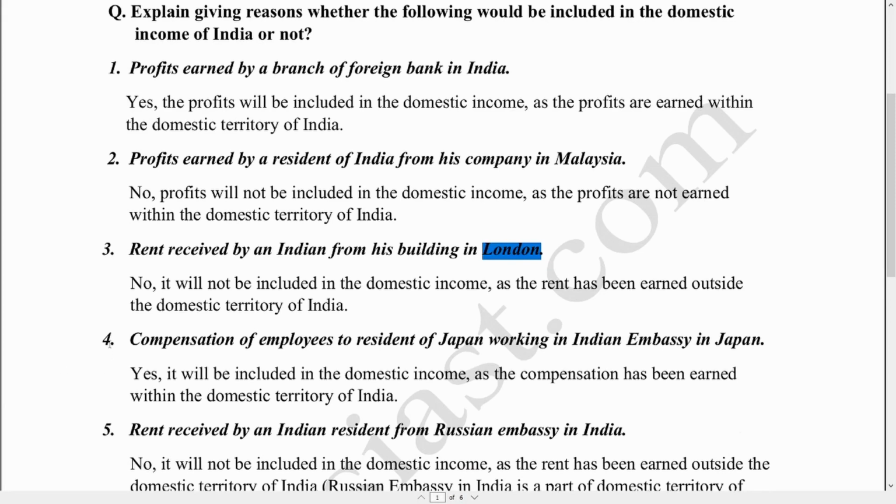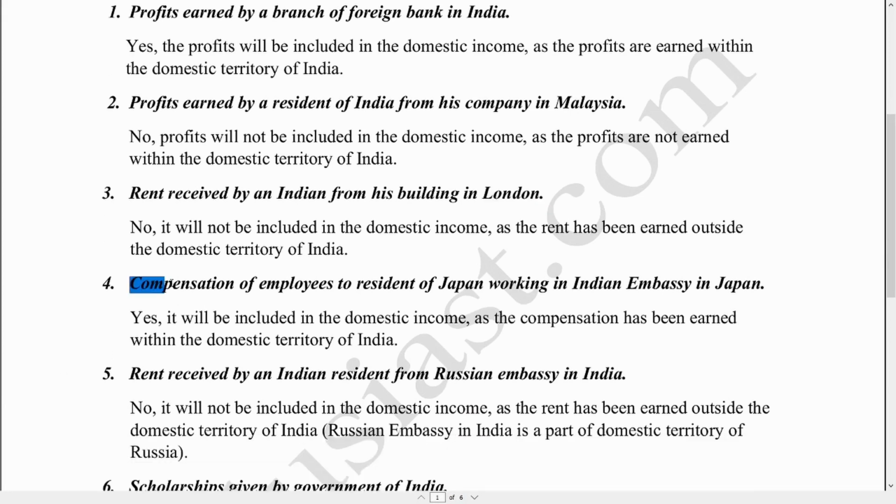Fine. Now the next one, compensation of employees to resident of Japan working in Indian Embassy in Japan. So compensation of employees. Students, you know that this is a component of domestic income according to the income method of calculating national income.